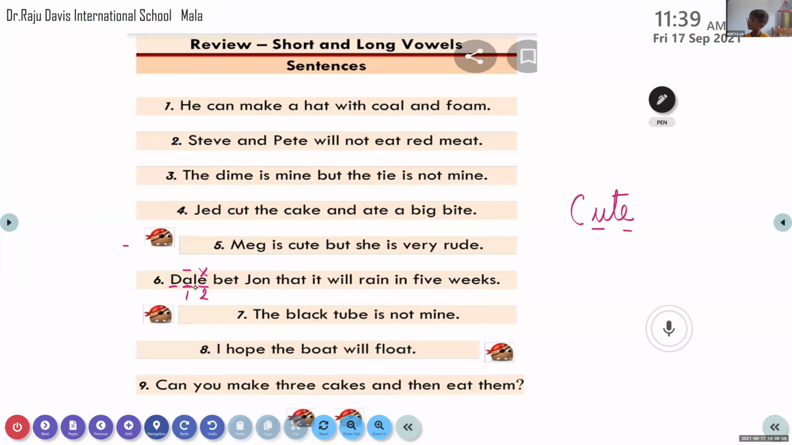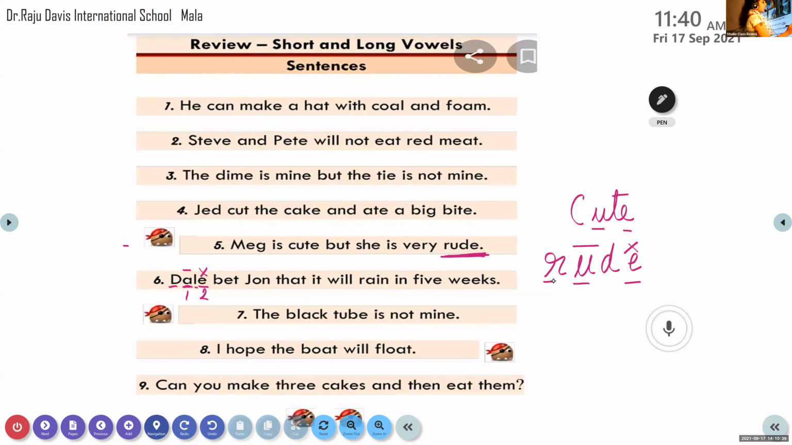Nihit. Can you see this word here? Yes. What is the spelling of that word? R-U-D-E. Yes. So how will you read? What is the sound? How many vowels are there? Two vowels. And if there are two vowels, the first vowel will be long and the second vowel is silent. Yes. Okay.